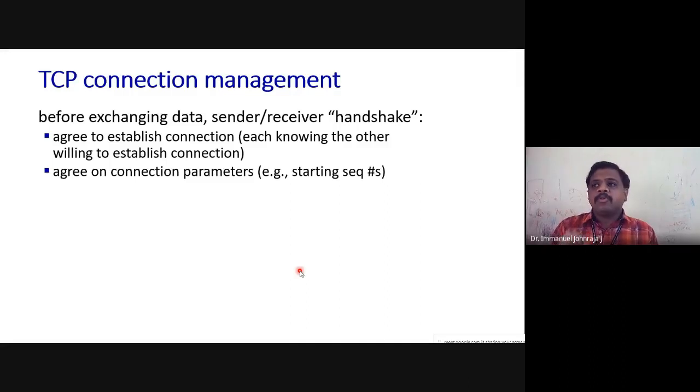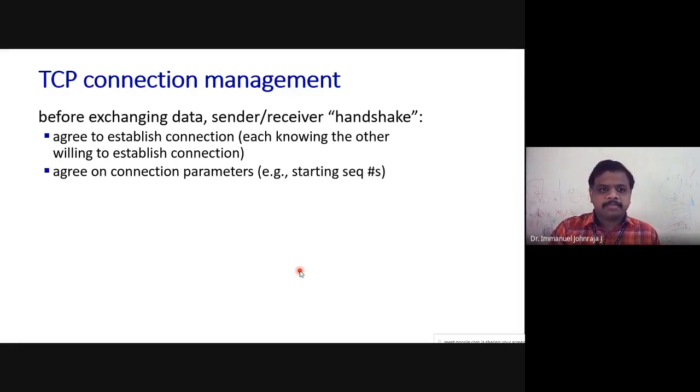So both the sender and the receiver agree on certain things, including the sequence number and a receive window. There are a few other parameters involved, and the sender and the receiver must agree so that they will be able to exchange the data.